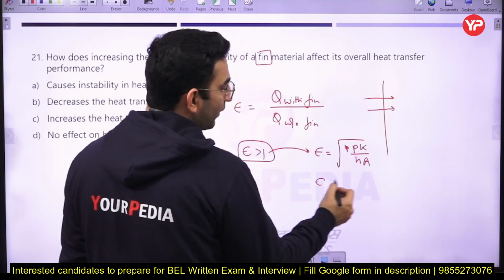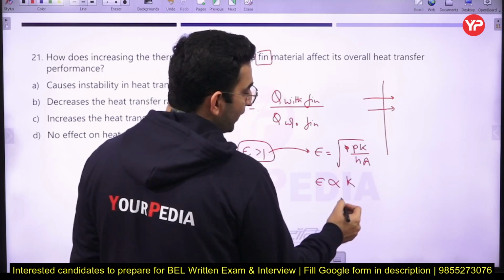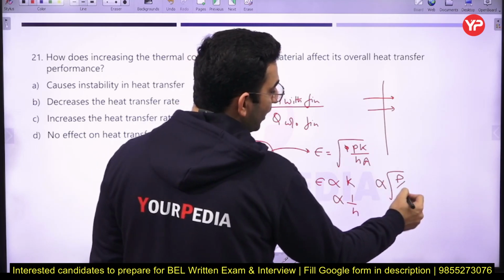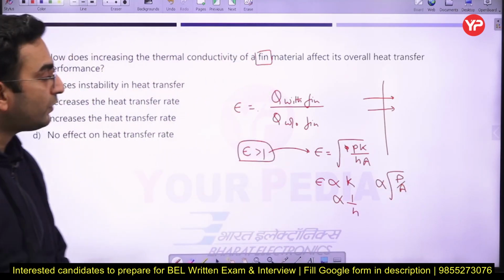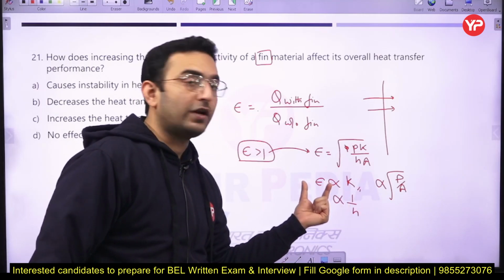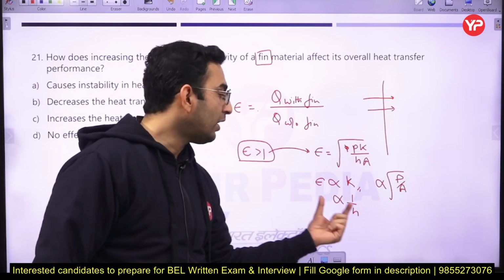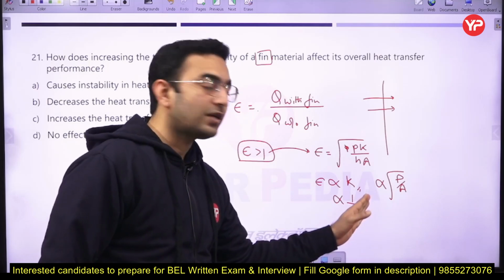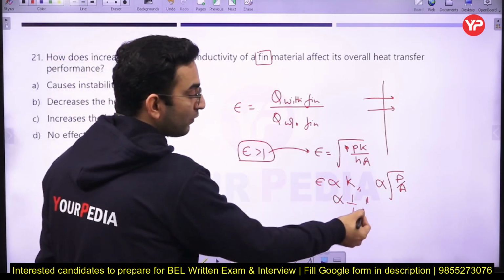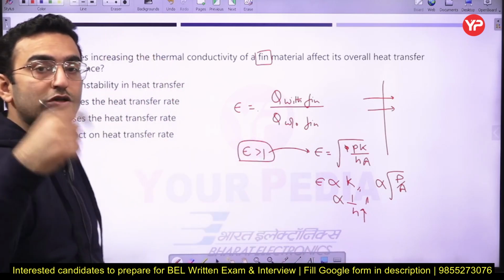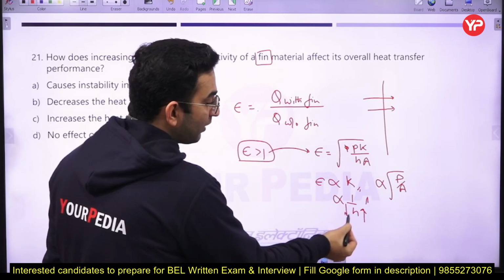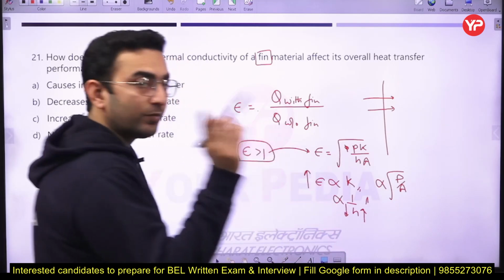That means the effectiveness is directly proportional to the thermal conductivity, inversely proportional to the heat transfer coefficient, and directly proportional to the P by A ratio. So if the thermal conductivity of the material is increased, the performance of the fin will improve. If the heat transfer coefficient increases, the effectiveness will decrease. That is why fins are always used where the heat transfer coefficient is very low, because at a low heat transfer coefficient the effectiveness is higher.